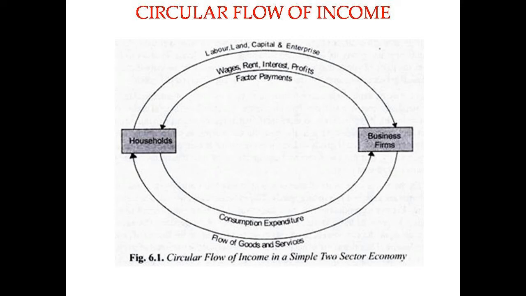Households are supplying factor services. What are the factor services? Land, labor, capital, organization. To whom are households giving these factor services? To firms. What do the firms do with these factor services? They make use of these factor inputs and produce goods and services. So income is generated. Generation phase. And what do they do with these goods and services? They supply these goods and services to households. This we call real flow. I think real flow is clear. Now,